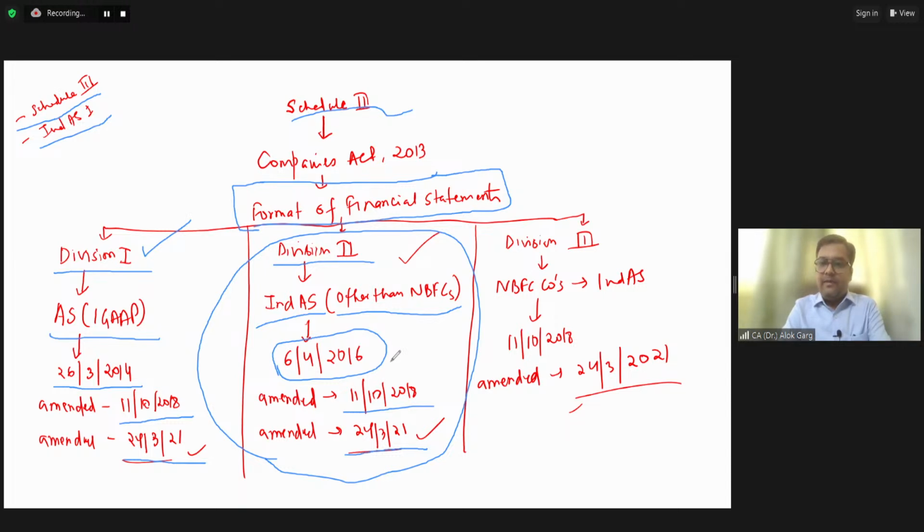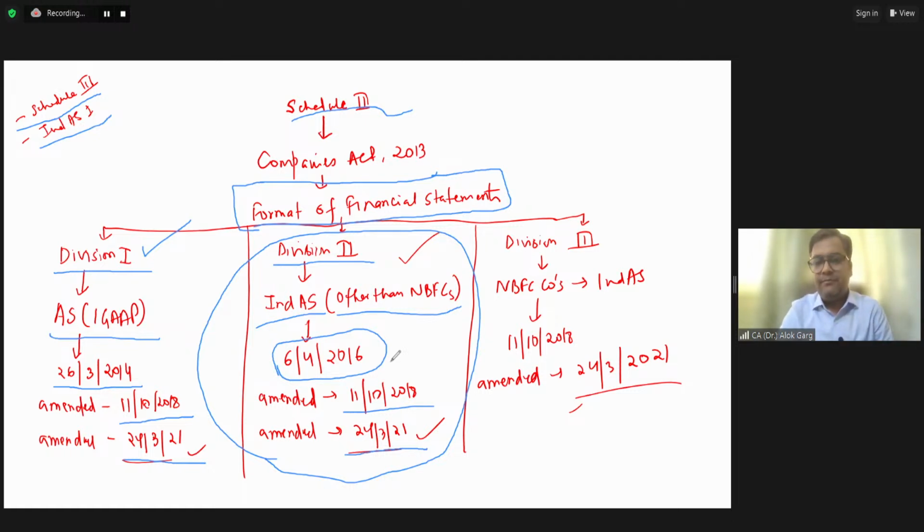Friends, in that case, what happened? The business of an NBFC is altogether a different kind of business in comparison to non-NBFC companies. For example, the cash and cash equivalents of NBFC companies will be huge, but in a non-NBFC company it is a very small or minuscule amount.